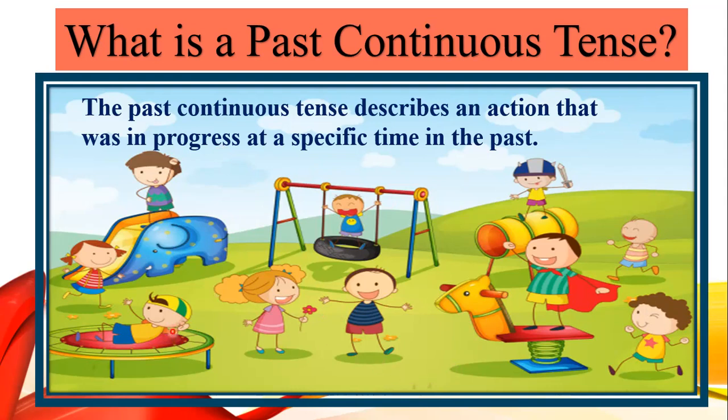Definitely, I can say that the children were playing in the park. Were playing in the park shows that it was something that was happening before. And the boy was swinging on the swing. And the little boy in yellow and blue shirt was sitting on the merry-go-round, the round and round jumping bed. So this is how we are going to describe it.